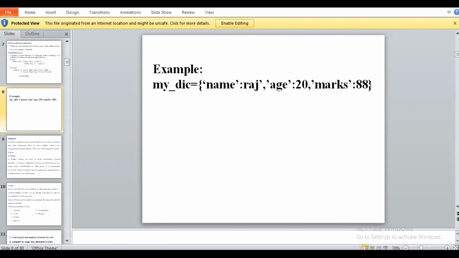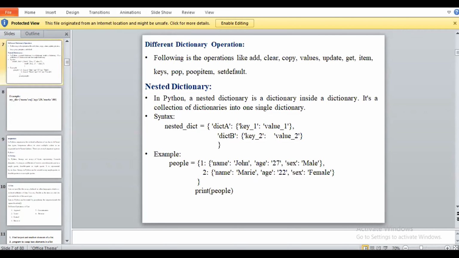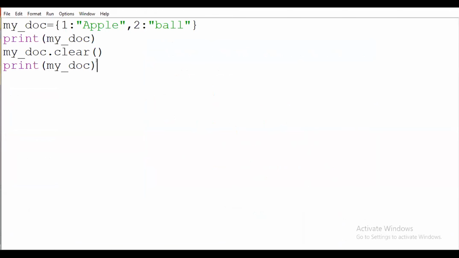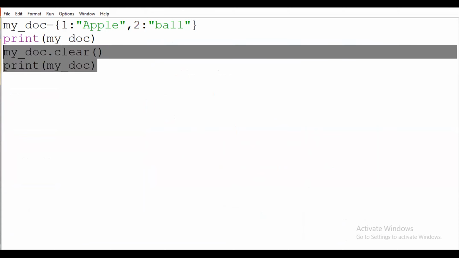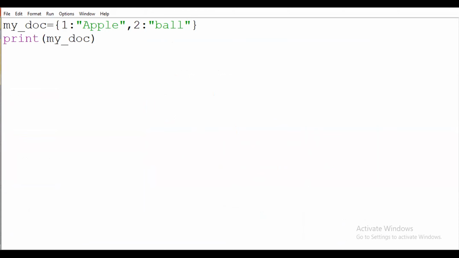Okay, so now, sorry for the inconvenience, here we are seeing only two to three operations, that is add, clear and update the value. We will see the remaining operations now, with the same string. Suppose here I want to add an item in my dictionary.